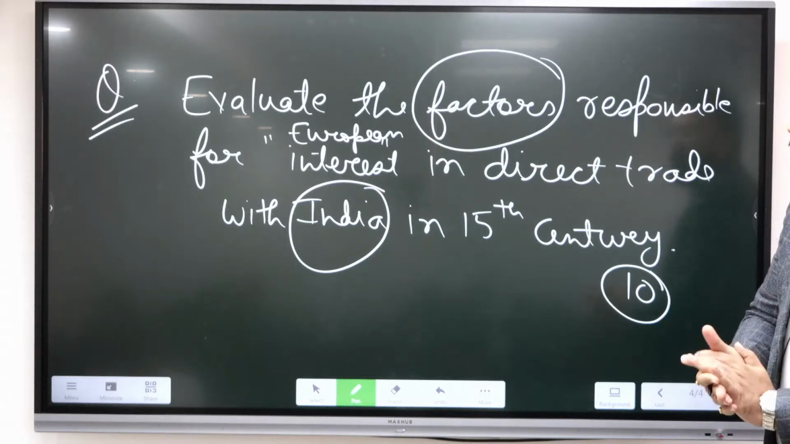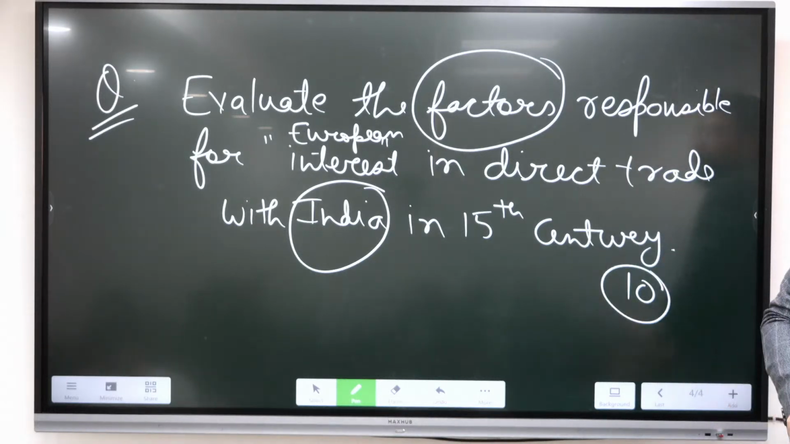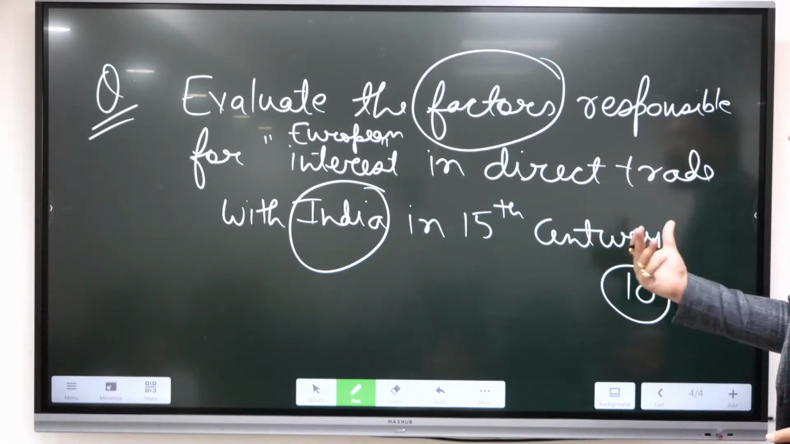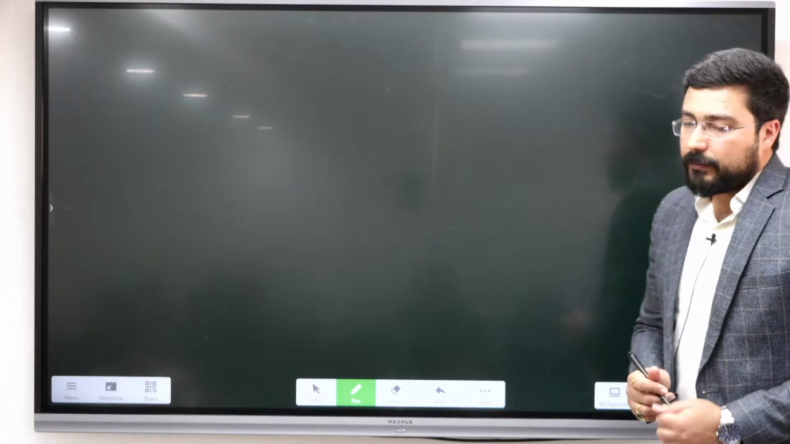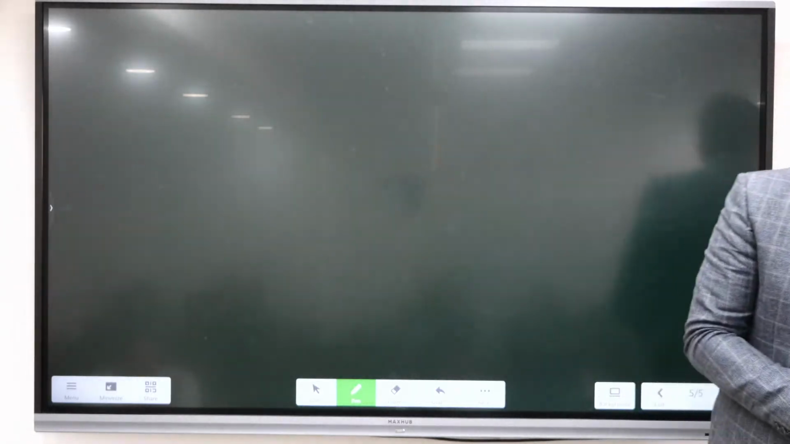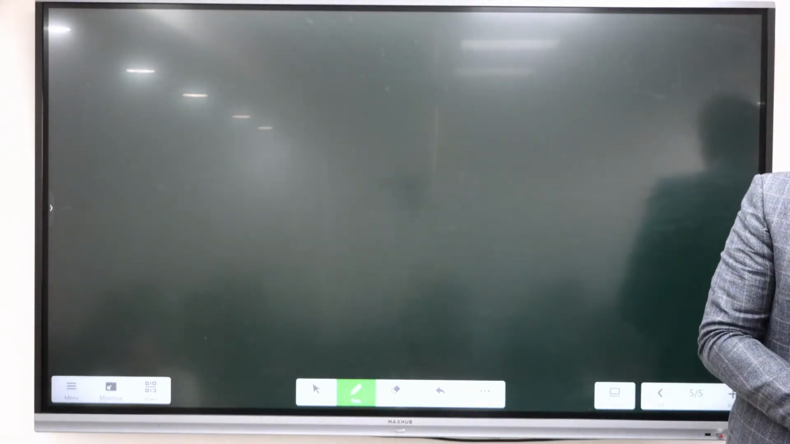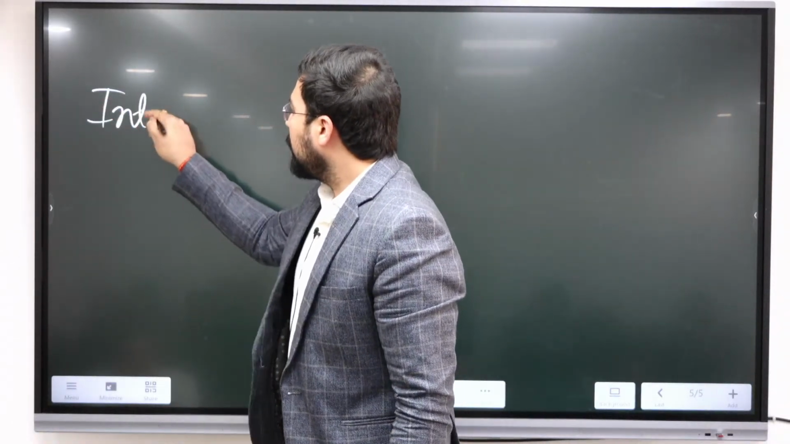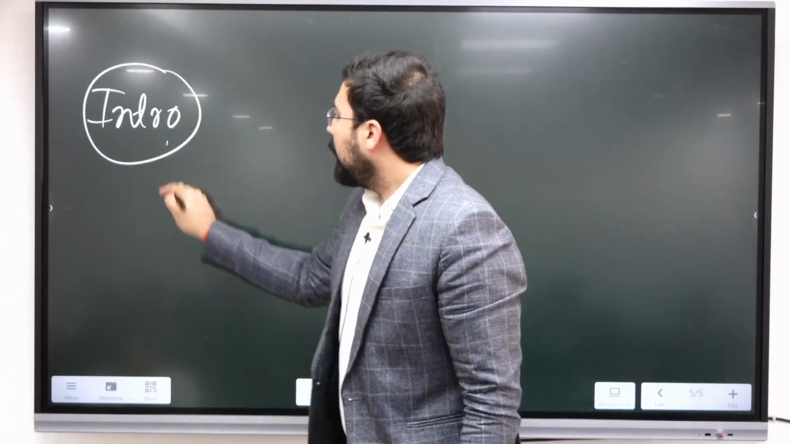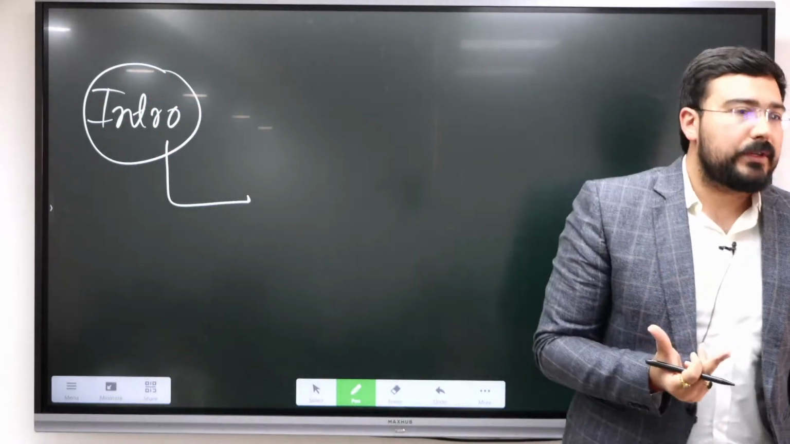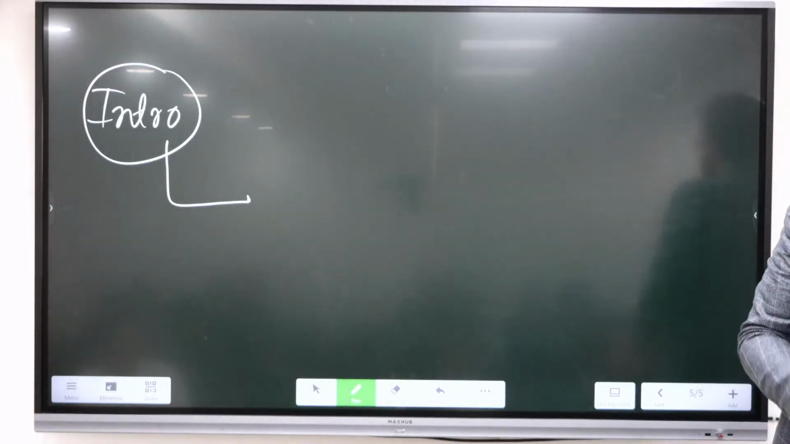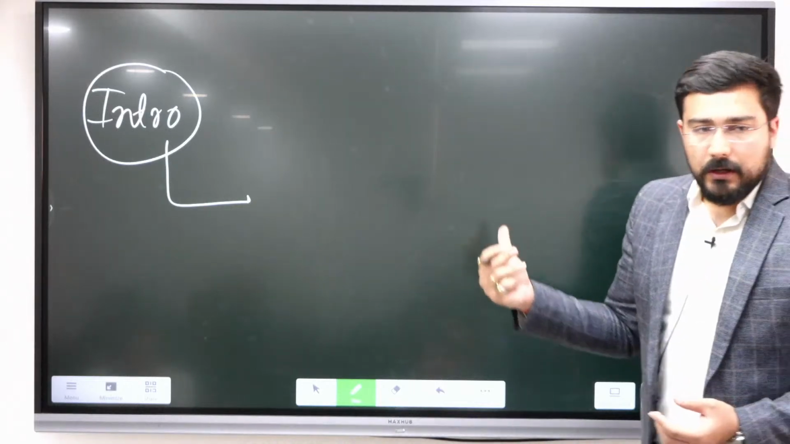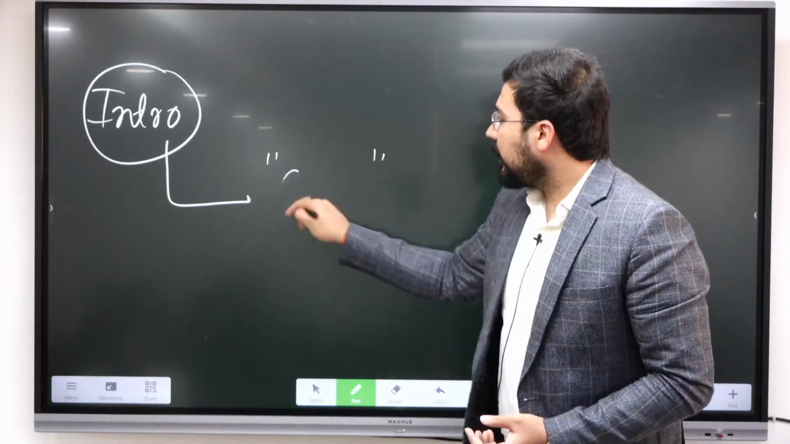The question is: evaluate the factor responsible for European interest in direct trade with India in 15th century. So I think in introduction it is very easy. क्या लिखना है introduction में? In introduction लिखना है कैसे चाहिए? What are the key components of an introduction? We will discuss the context, है ना? क्या क्या specific context है हमारे यहाँ पे?